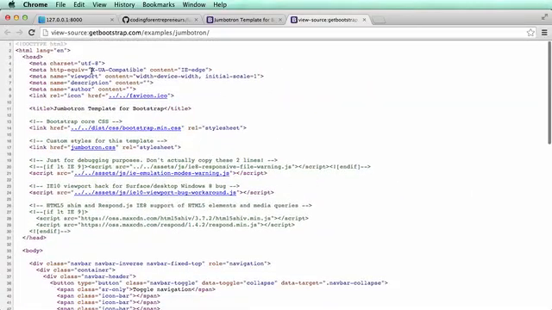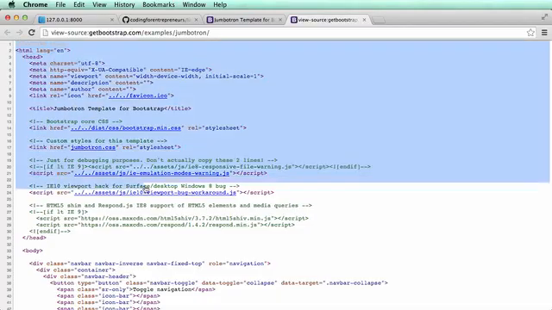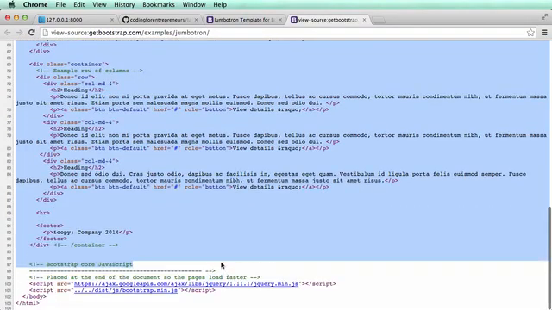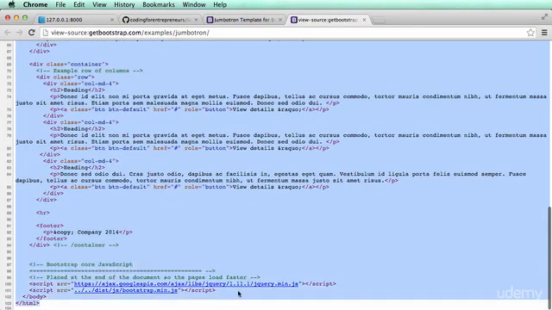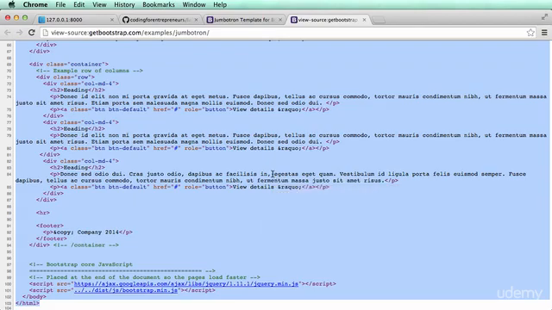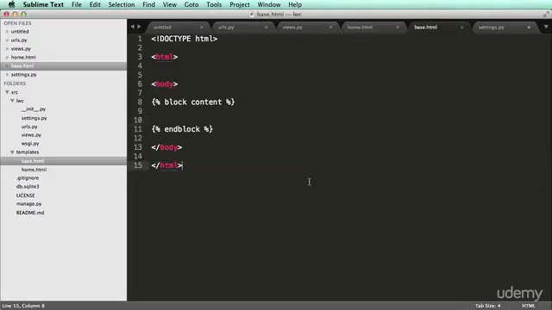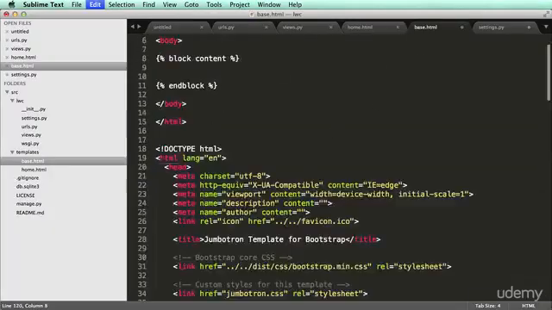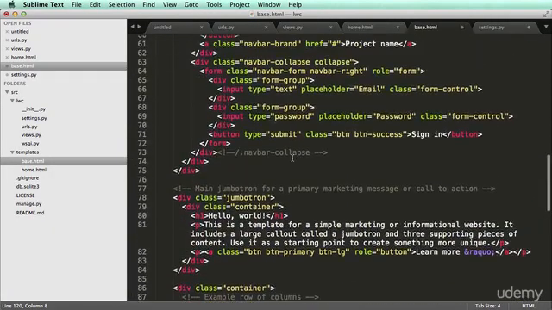So I actually want to copy the entire thing. All right, so this is probably not the fastest method to do this, but it's one that everyone can kind of understand. So I'm going to copy that. You can do control click and copy, or right click and copy, or you can hit Command C, or Control C if you're on Windows, to copy it. And then I'm going to put it below what we did with our base.